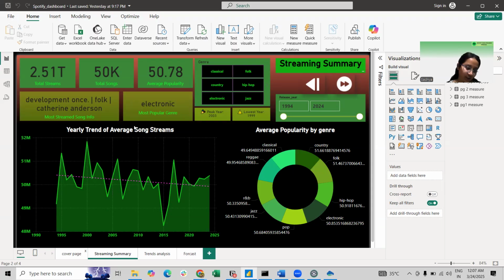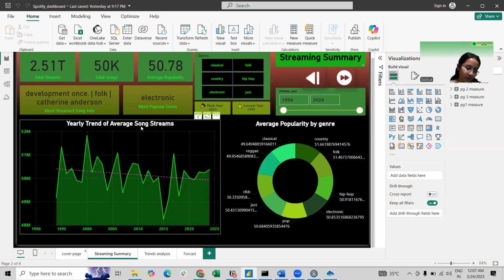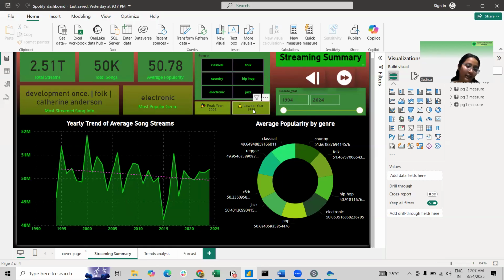And the most popular genre is electronic, which suggests that electronic music has the highest engagement of people. Then we can see that 2003 is the peak streaming year, and the lowest streaming year is 1999, the year with the least number of streams.